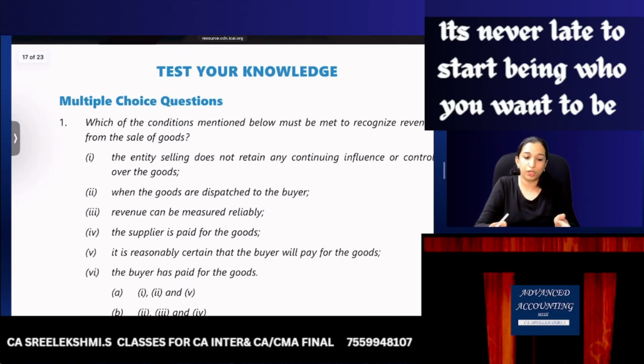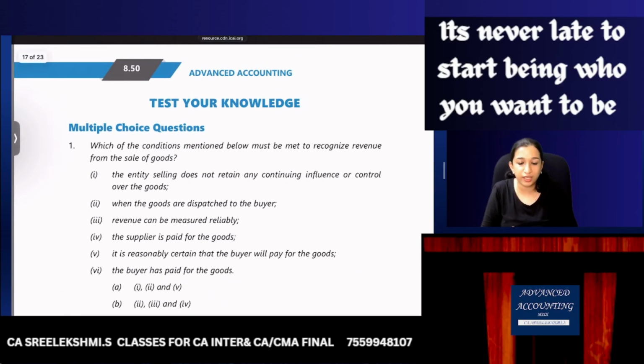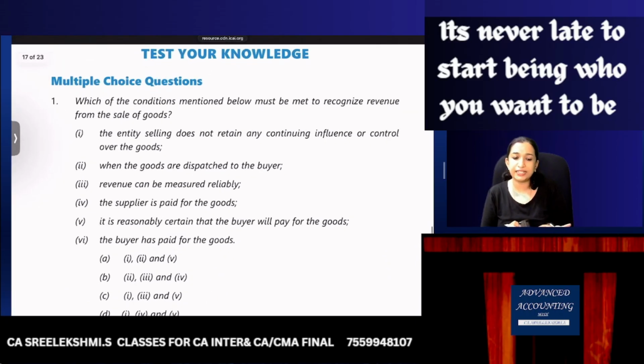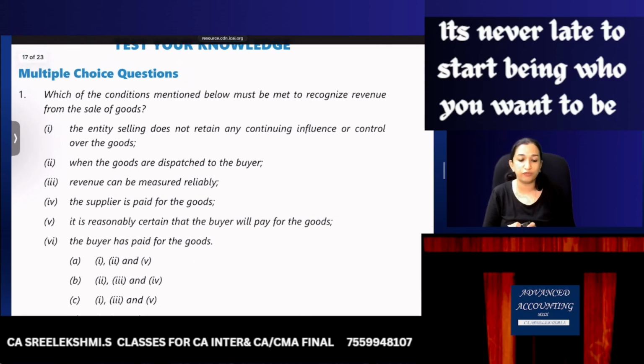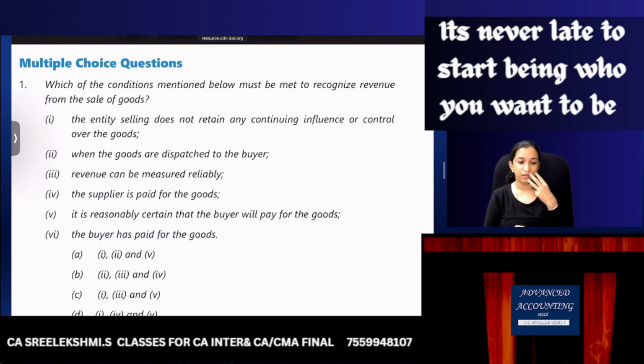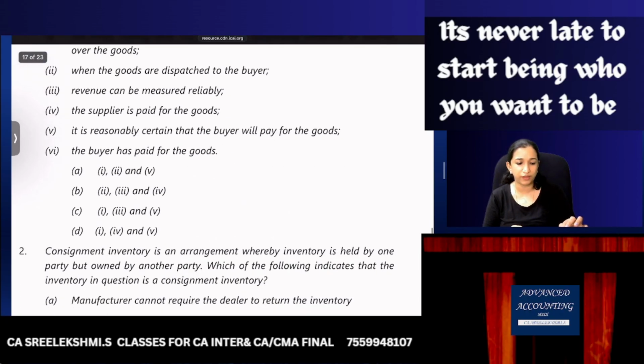MCQs. Come on, quickly. Which of the conditions mentioned below must be met to recognize revenue for sale of goods? Entity selling does not retain any continuing influence or control over the goods. Yes, control should have transferred. When the goods are dispatched to buyer, yes. Revenue can be measured reliably. Supplier is paid for the goods. Not correct. Reasonably certain that the buyer will pay for the goods. So option 1, 2 and 5.